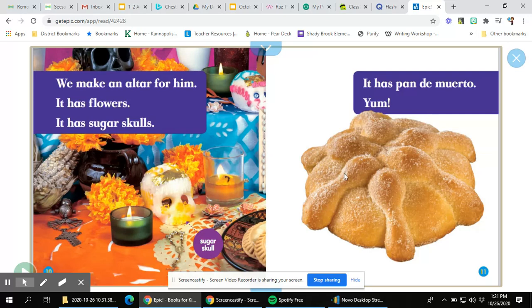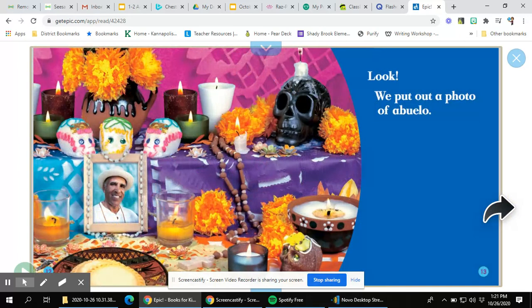These nonfiction books give us a lot of information. So even if we didn't know what this was in the picture, this label right here, sugar skull, tells us what it is. Here we see the word abuelo again, and this time we see a photo of the grandfather. And we see more detail with the altar.